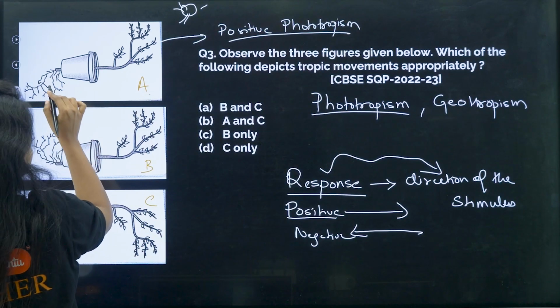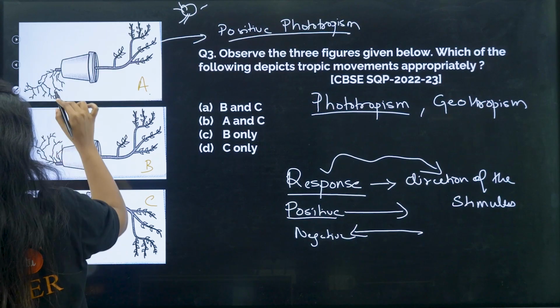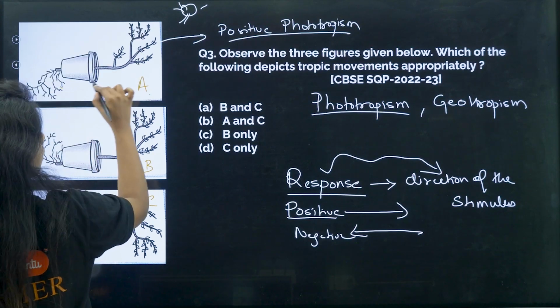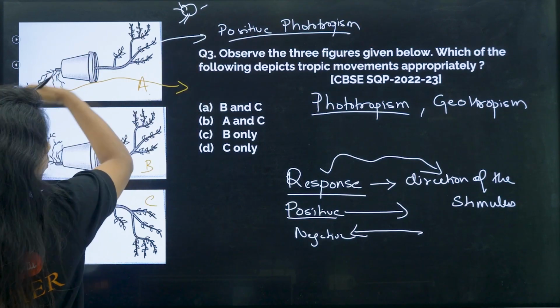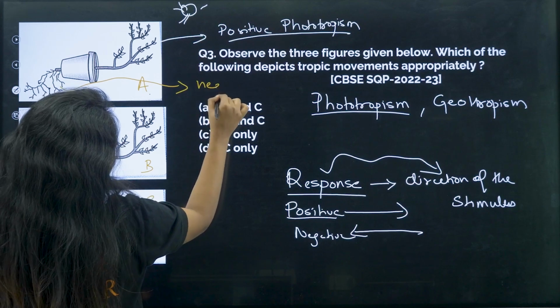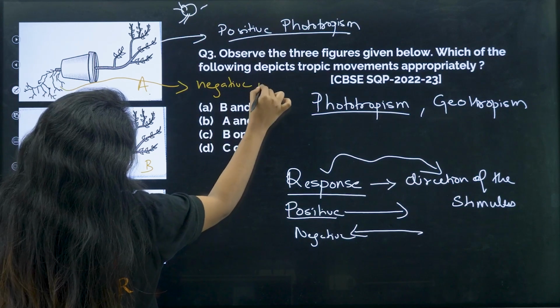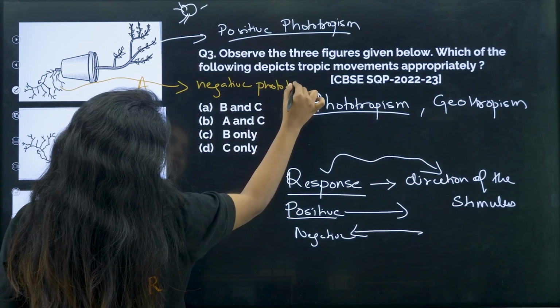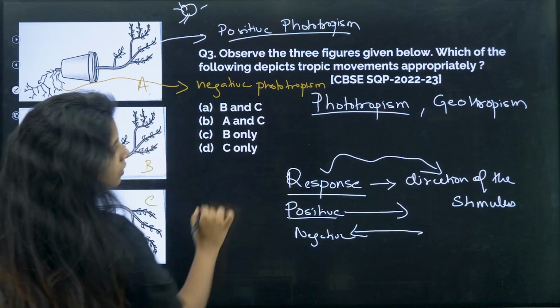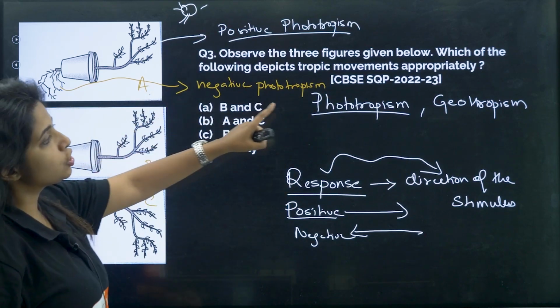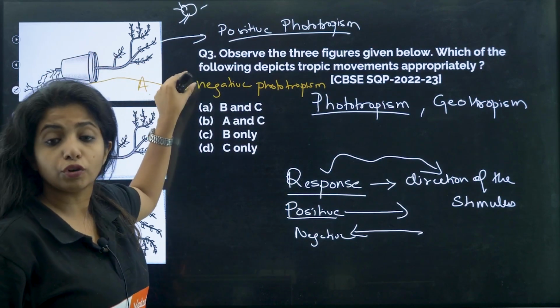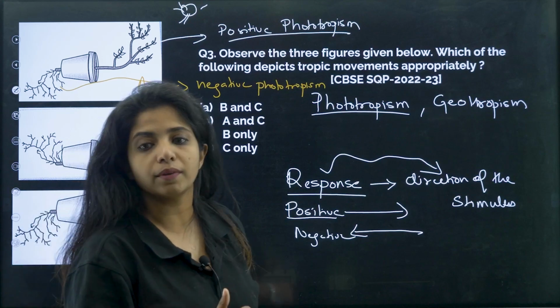Okay. Roots, if you see, they are moving away from the sun, downwards. So this is what? Negative phototropism, right? Now, if you talk about geotropism, the shoot always grows away from the gravity.